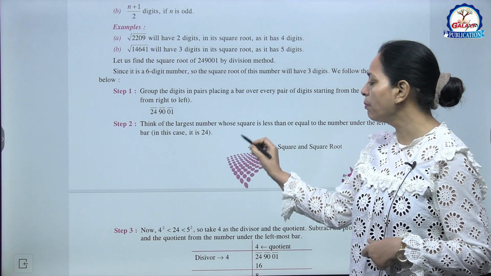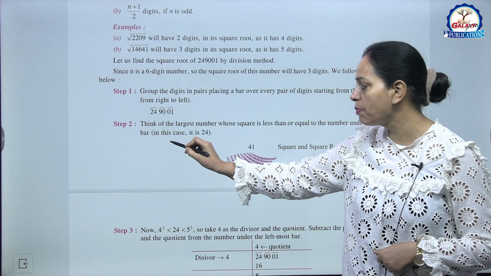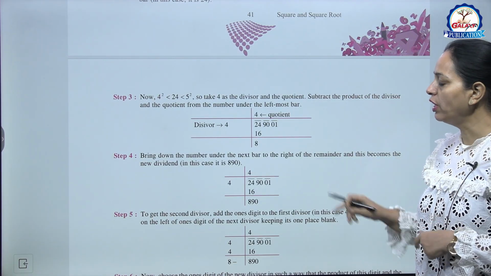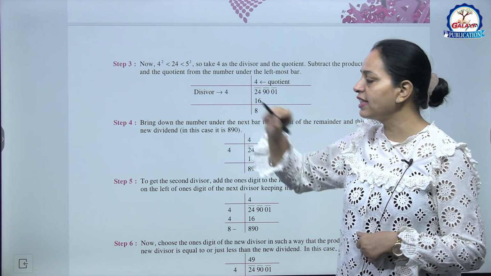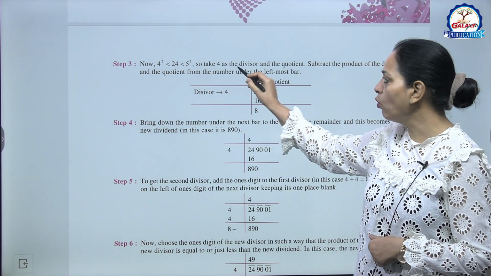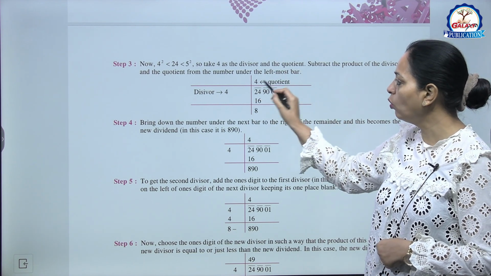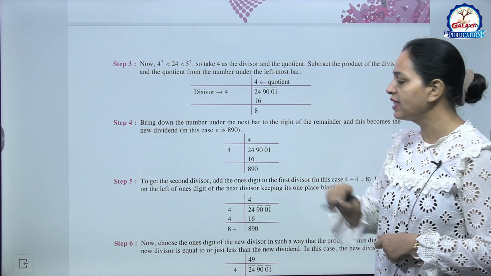Think of the largest number whose square is less than or equal to the number under the leftmost bar. In this case, it is 24. Now step 3, you know 24 is greater than 4 square and less than 5 square. So take 4 as the divisor and the quotient. तो 4 से ही हम divide करेंगे और 4 हमारा quotient होगा. So 4 4s are 16, we will write here.